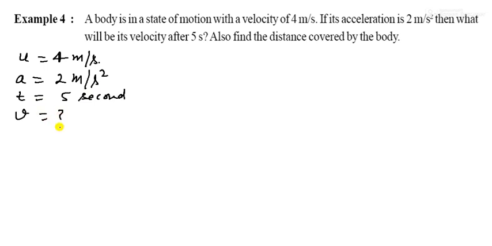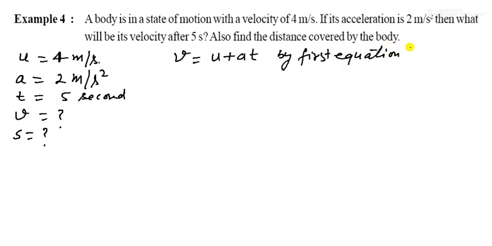What will be velocity after 5 seconds? Now time is given as 5 seconds. Now we want to find the velocity v, and also find the distance covered by the body, that is s.